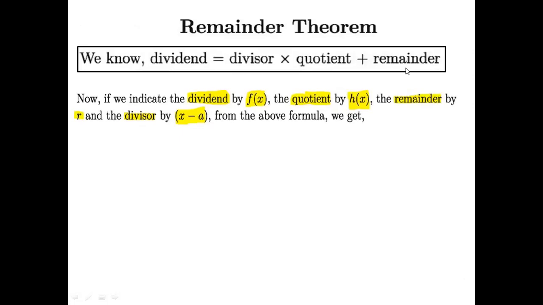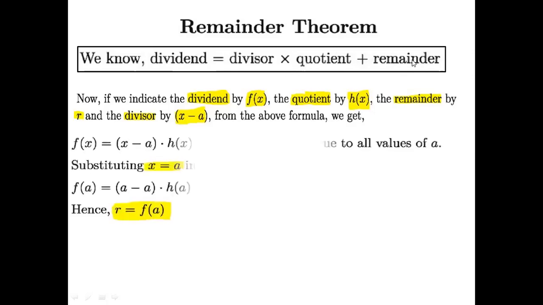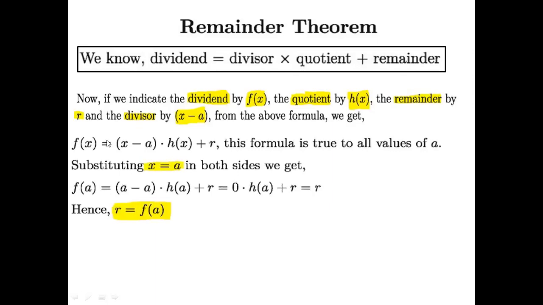Do you know this formula? Yes, I know that these are very familiar to you. So we can just put these values into this formula, and we'll get f of x, that was our dividend, equal to x minus a, that was our divisor, into h of x, that is our quotient. Just multiply these two, plus the remainder. Here the remainder is r, so plus r.